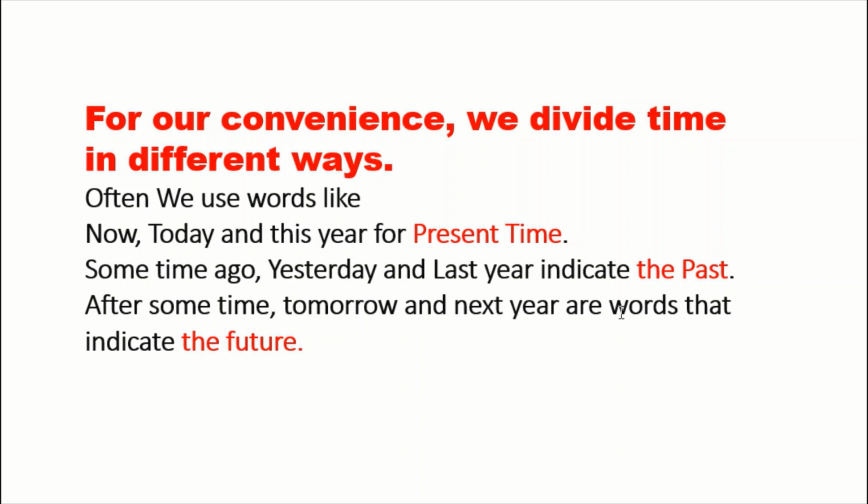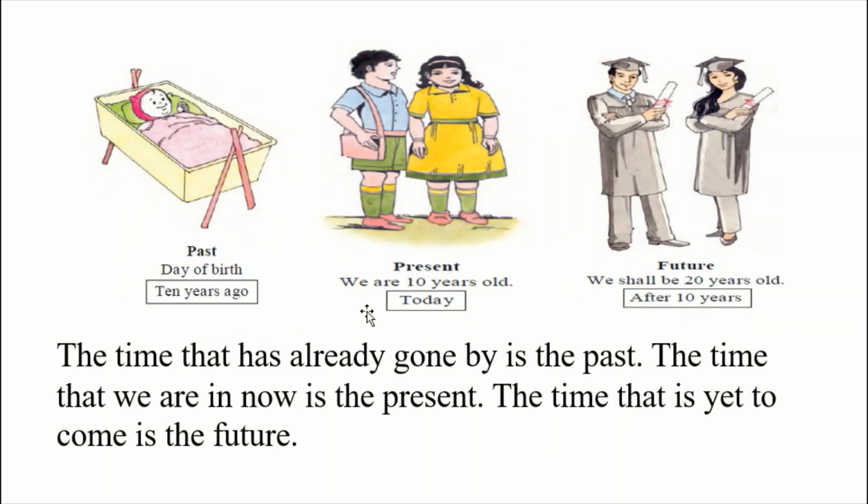For our convenience, we divide time in different ways. Often we use words like now, today, and this year for present time. Sometimes ago, yesterday, and last year indicate the past. Tomorrow and next year are words that indicate the future. Now let's understand this concept by this picture.